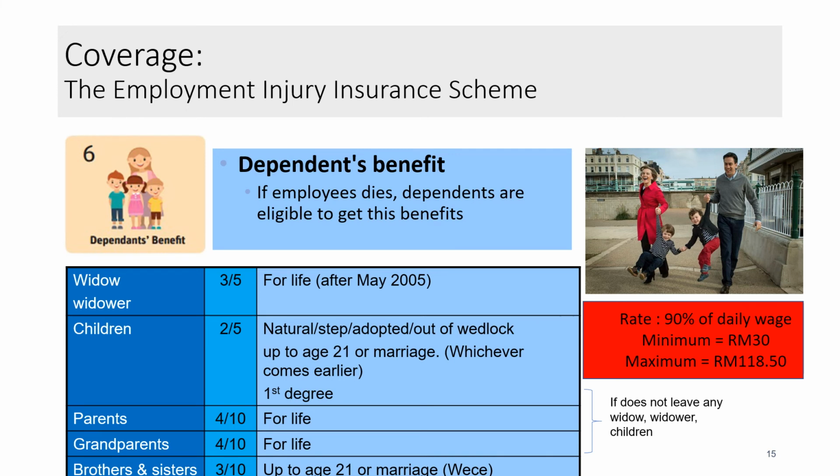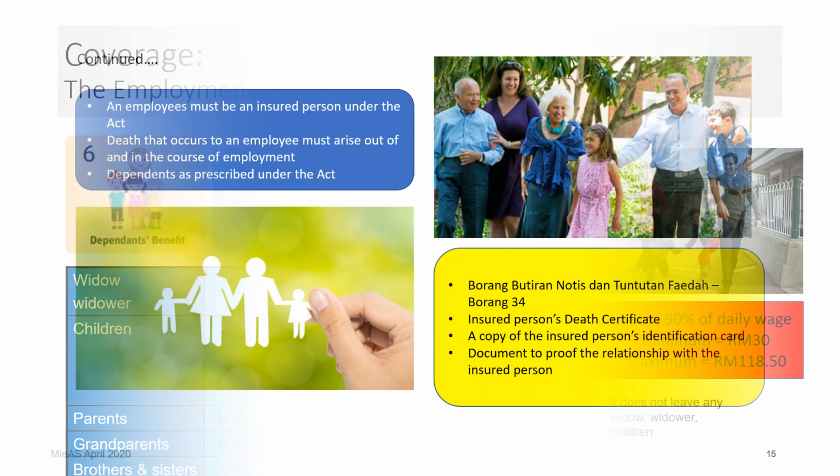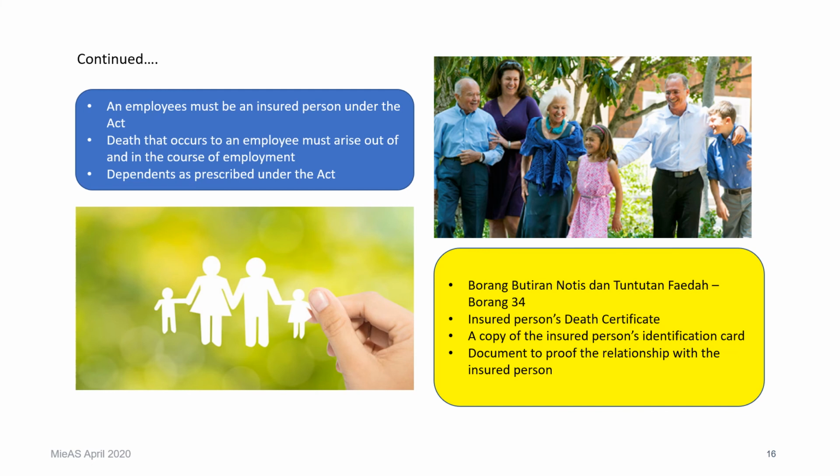This is slightly different from EPF, because in EPF you can nominate the family members or the waris to get the benefits, but the SOCSO benefit is only meant for the next of kin. So who is the next of kin? It is listed here: widow, widower, children, parents, grandparents, brothers and sisters, followed accordingly by ranking. If you have more than one wife, please take note, or children from different wives, then they have to share the portion accordingly. So this is the rate of how much you can receive. This one I think you can read by yourself. It's more about qualifying conditions and the procedures.